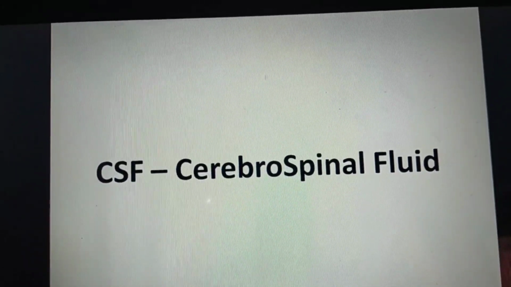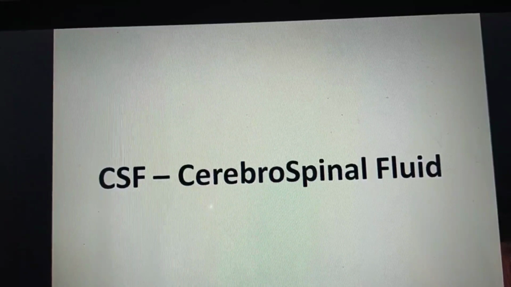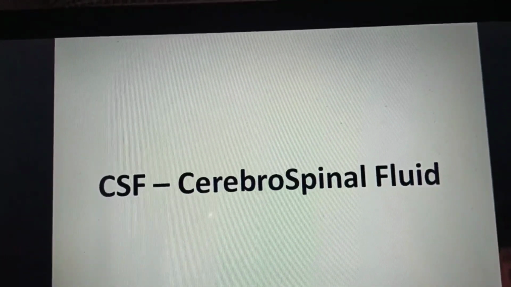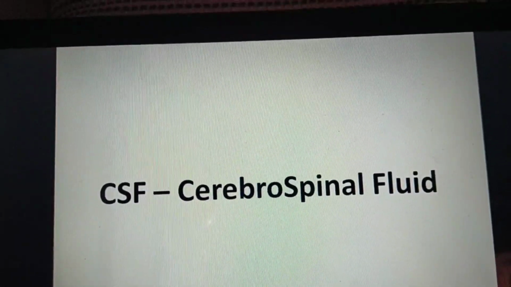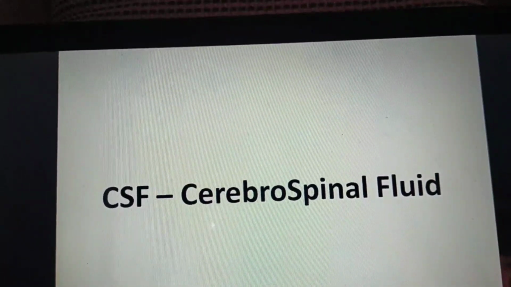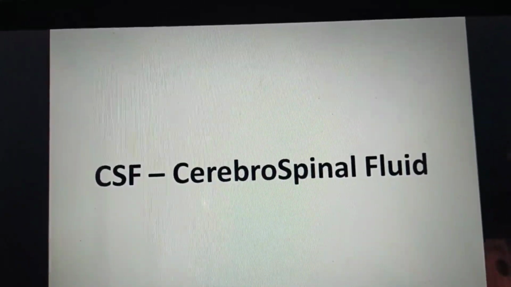In 5 marks they generally ask about the properties and composition of CSF, and functions of the CSF, again in 5 marks. And if you are talking about the BBB, then its full form, its definition and its functions in 5 marks. So again it is important, so let's start.